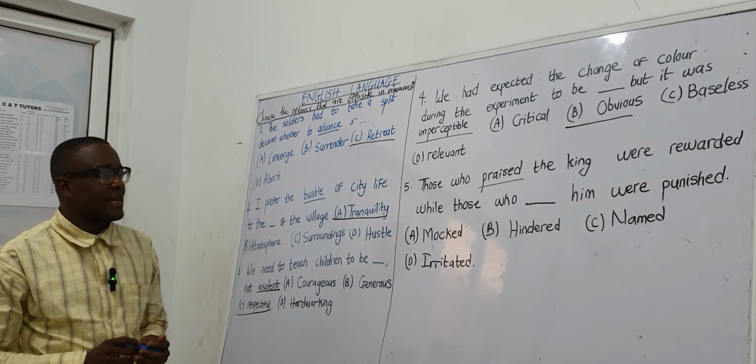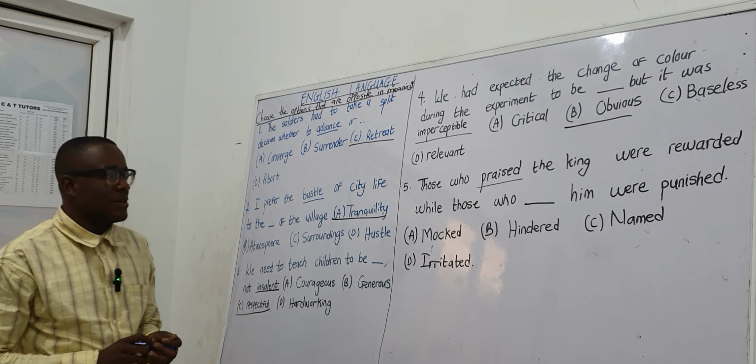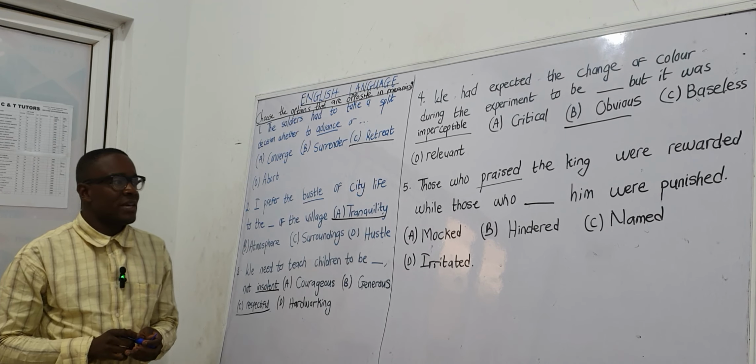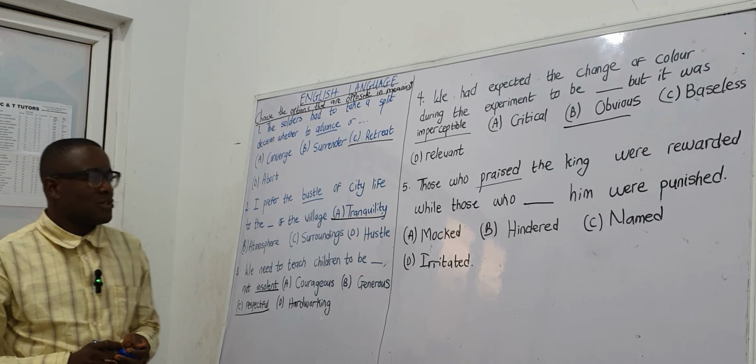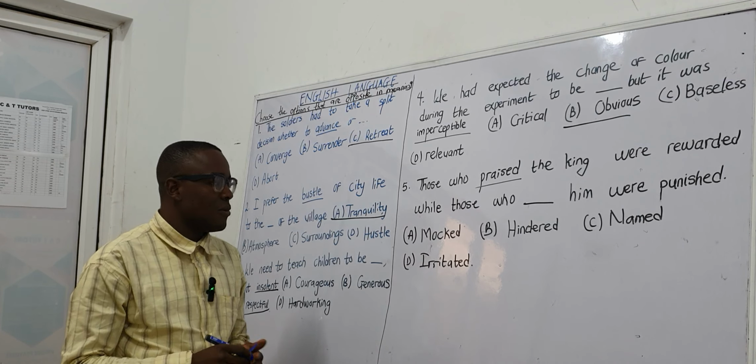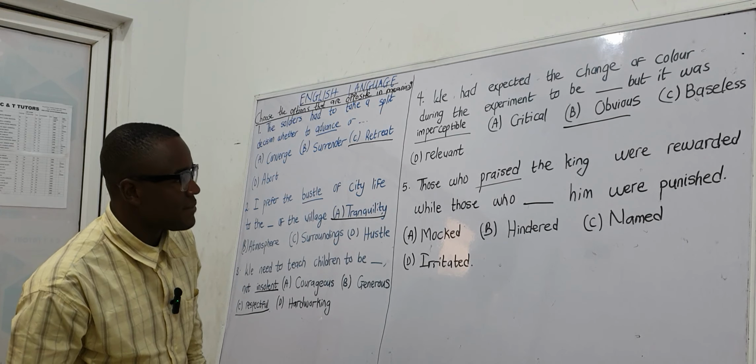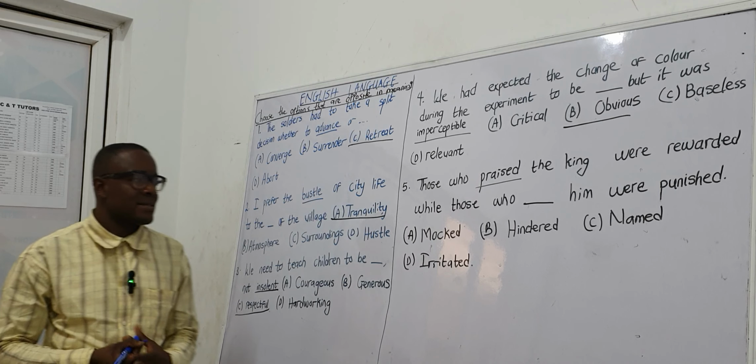Those who praised the king were rewarded, while those who dashed him were punished. The underlined word here is praised. And we have 4 options, of course. We have option A, mocked. We have option B, hindered, then named and irritated.